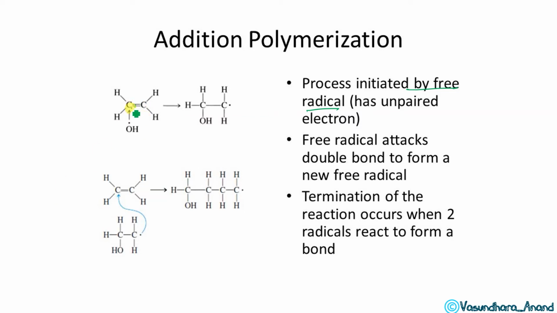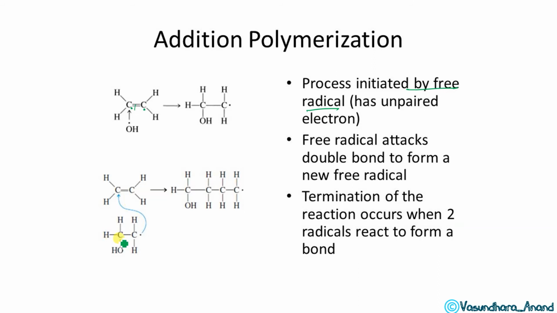So one free electron will be there and one bond with this. With this one free electron, it is going to make a bond over here, and OH will be there, and this free radical will remain like that, isn't it? Now, when this one is going to react with this, ethylene glycol forms, okay?